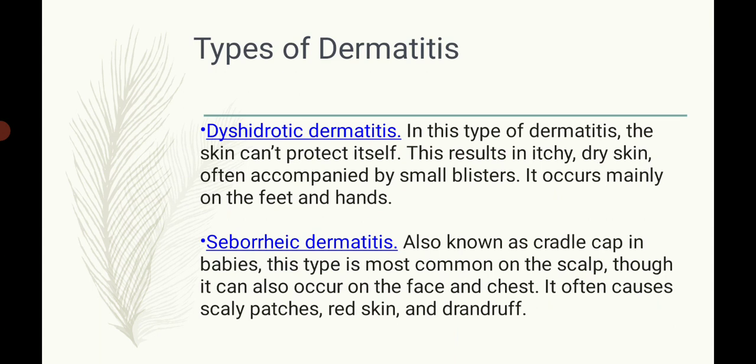Then the other dermatitis includes seborrheic dermatitis. It is also called cradle cap in babies. This type of dermatitis is most common on the scalp and it can also occur on the face and chest of our body. It often causes scaly patches, redness in the skin and dandruff.